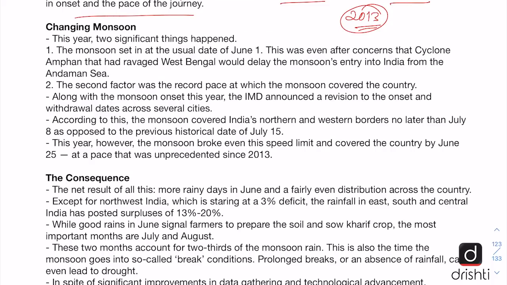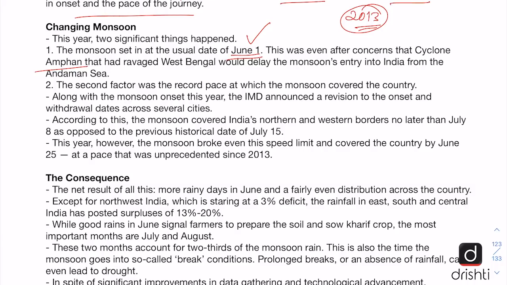And the editorial says that this year two significant things have happened as far as the Indian monsoon is concerned. First of all, the monsoon set in at the usual date of June 1, and this was unexpected this year because just before the monsoon, West Bengal and adjoining areas were ravaged by the cyclone Amphan, and there was expectation by the scientific community that this cyclone would adversely impact the onset of monsoon, especially the branch that enters from the Bay of Bengal side. But this has not happened and the monsoon set in at the usual date of June 1.